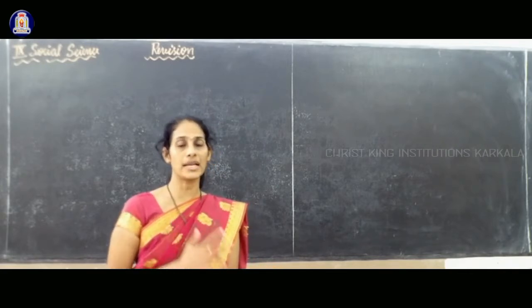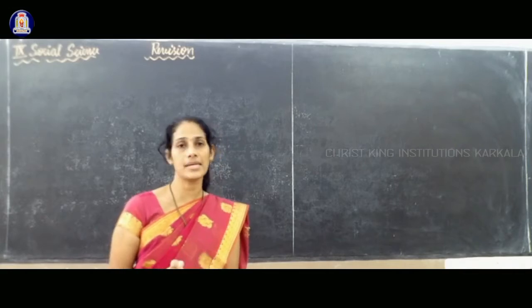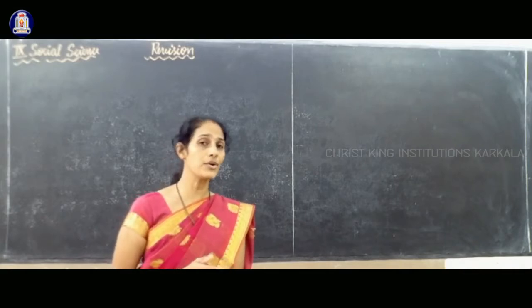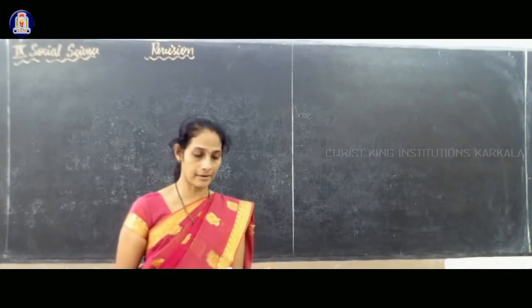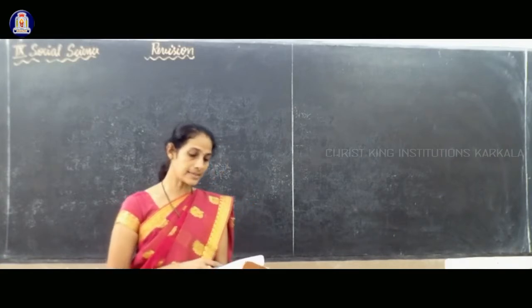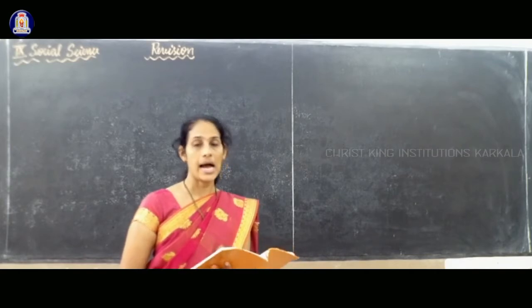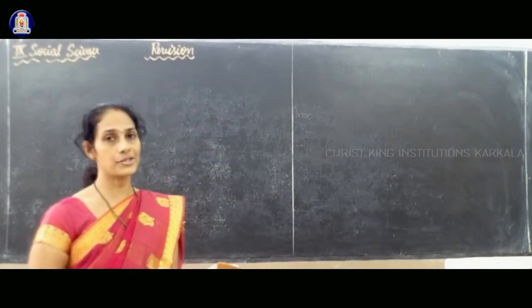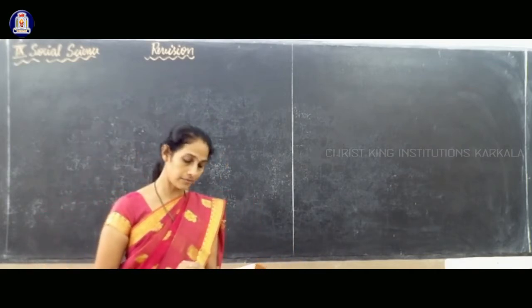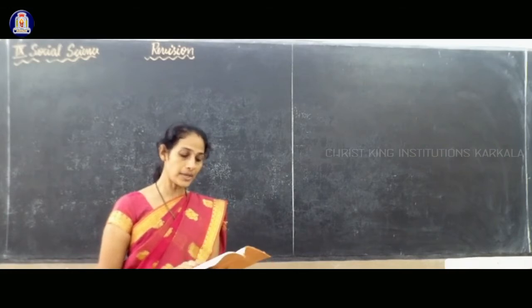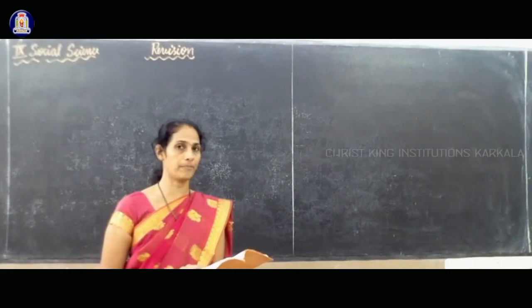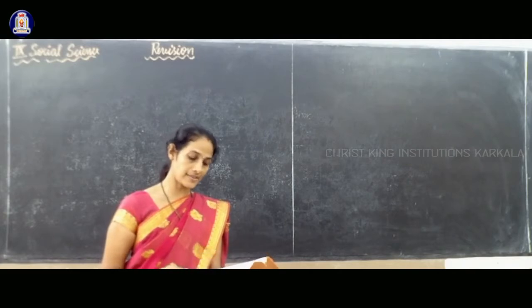Major part of the lesson is deleted for this academic year because you have already learned it in 7th standard. Next lesson, political science, chapter 1, our constitution. This lesson you have already learned in your 7th standard. So here the first part, introduction, is there.